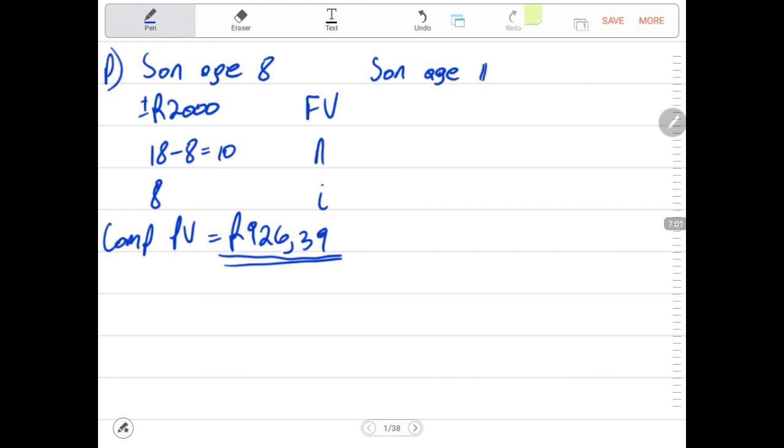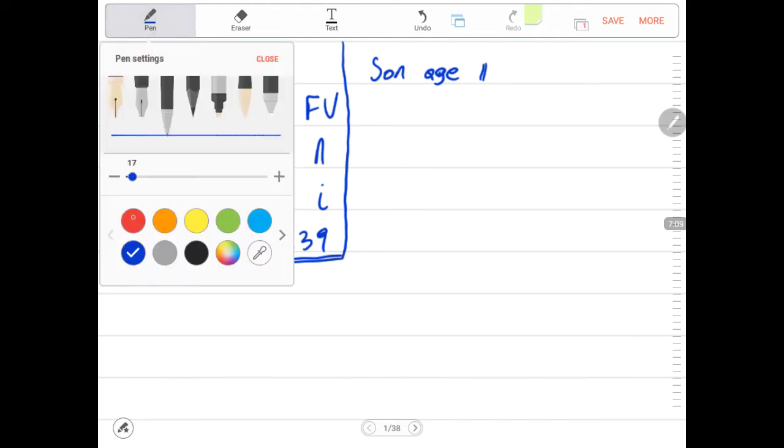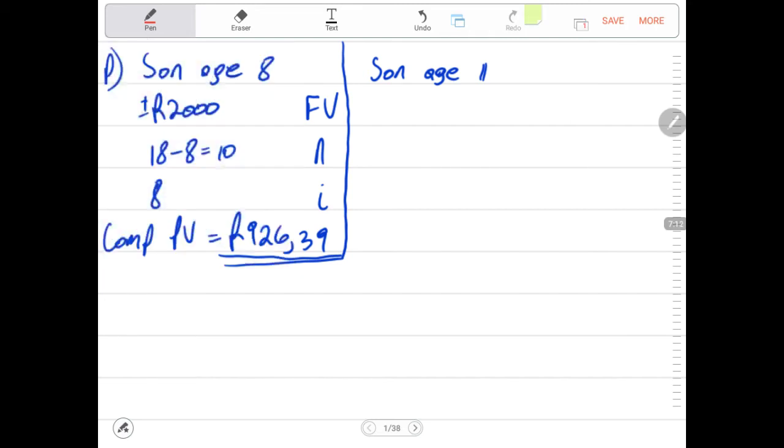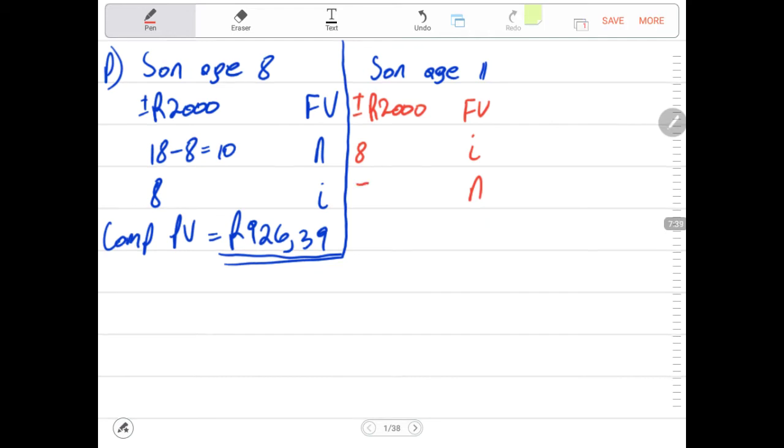We are looking for the same information for the son that is 11 years of age. We are looking for the amount that must be invested presently. Then we know how much the son needs to get at the age of 18, which is the future value being 2,000 rands, and our interest has not changed. Our interest is 8%. Then we look for n. For the son who is age 11, it will be 18 minus 11. Then that means our n will be 7.